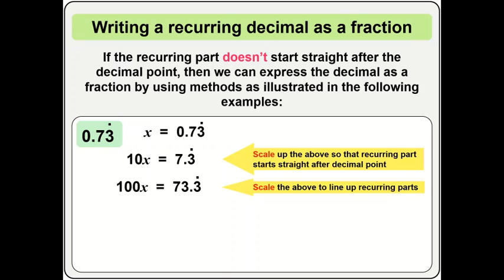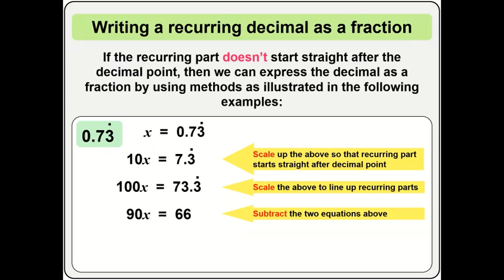So if I multiply further again by another 10, I can scale it up and bring the decimal point to the back again of 3, so that I can have other 3's, and so I have 100x to be 73.3. By so doing, all I need to do is subtract the two equations that I have there, 10x and 100x.